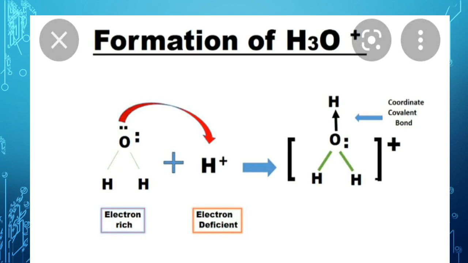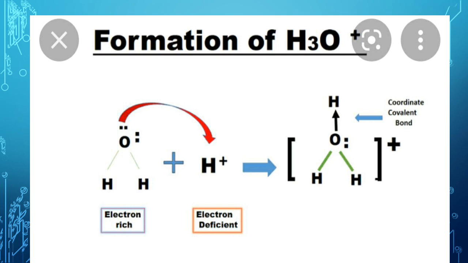Okay, now we can see another example in which the water molecule is reacting with the hydrogen ion. In water, oxygen is electron rich, having two lone pairs of electrons. But hydrogen ion is the electron deficient species, it is having no electron. So what will happen?